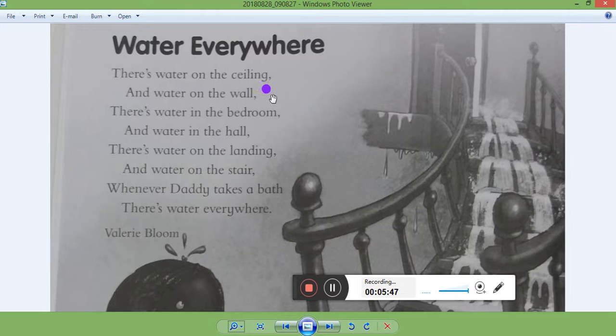So what do you think? Do we have a lot of rhyming words? Look, 2, 4, 6, 8. So in the first line we don't have anything rhyming with something else, but then in 2 and in 4 we do. It's one line, no, and then yes, no, yes, no, yes, no, yes. So we have 2 and 4, and then we have 6 and 8 rhyming words. Wall, hall, and stair and everywhere.